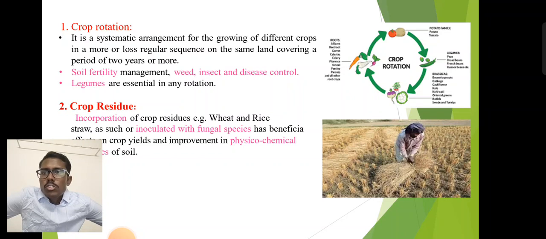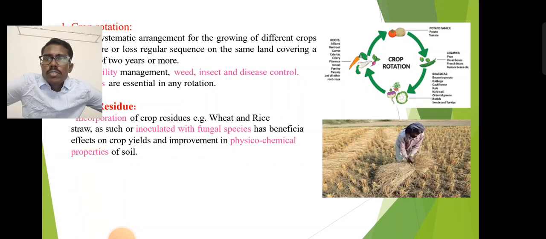Next, crop residue. Crop residue means, like, wheat and rice straws inoculated with fungal species, which has beneficial effects on crop yield and improvements in physicochemical properties of the soil. Materials with a low C:N ratio, like legume residues, decompose very quickly. But the straw's C:N ratio is higher, around 80, so inoculating with some fungal spores makes decomposition faster. There is an improvement in the physical and chemical properties of the soil.